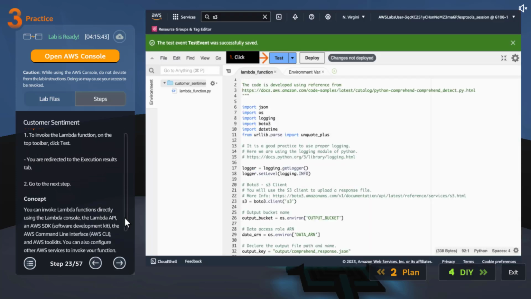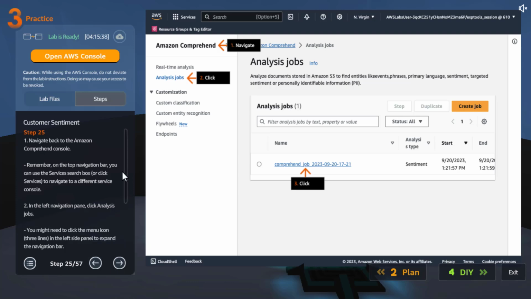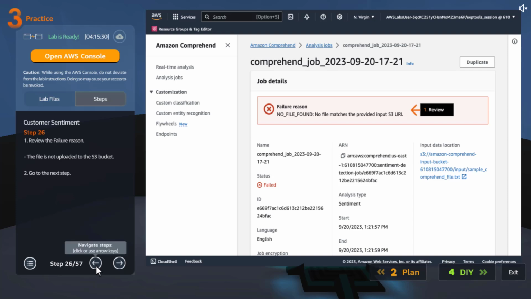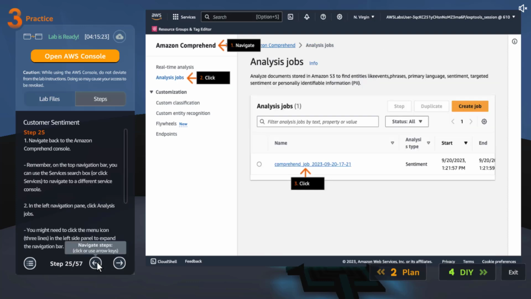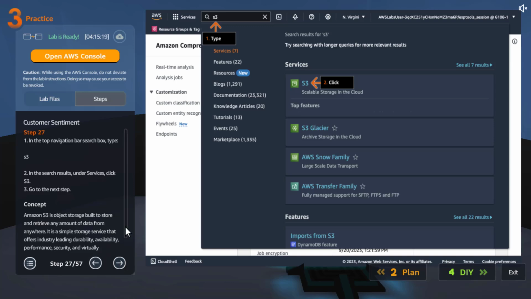So instead of triggering, they are testing it from here. It's very random how they are doing these things. Maybe two different people created those projects. One person prefers this way, another person prefers another way, I guess. Then click on Comprehend. No file found, no file matches the provided input S3 URI. What? Okay, did they intentionally do something wrong or what?